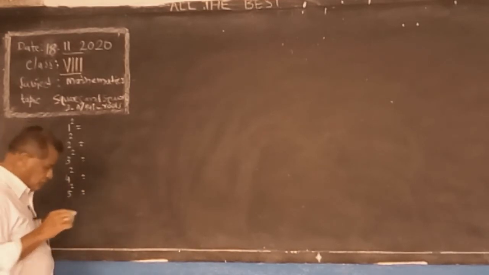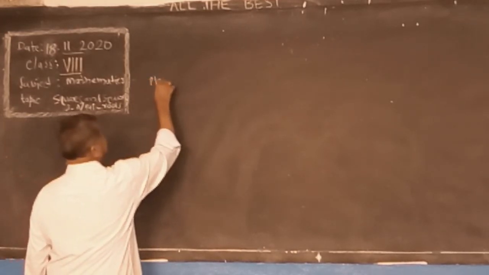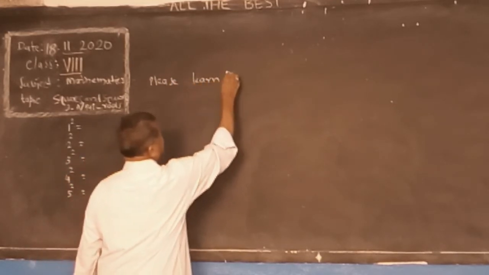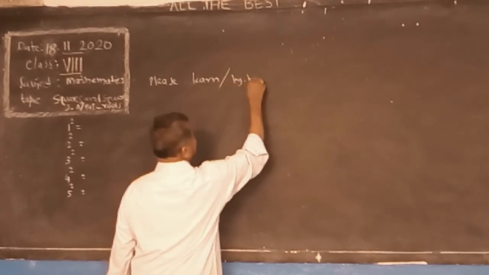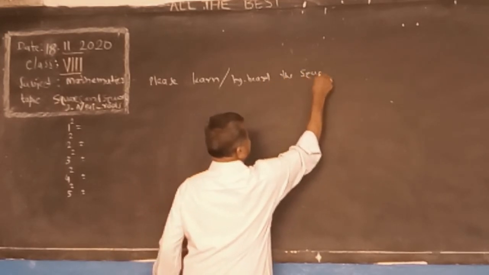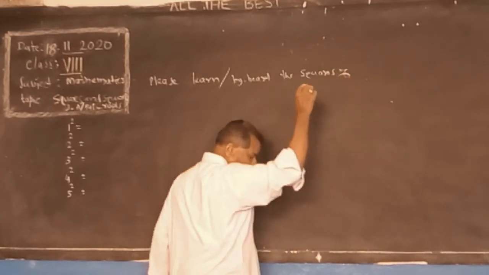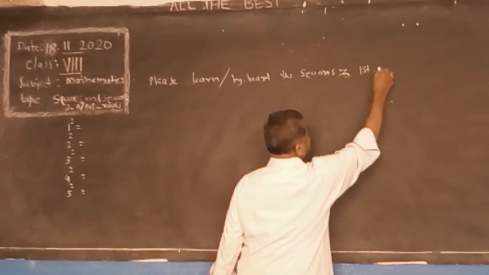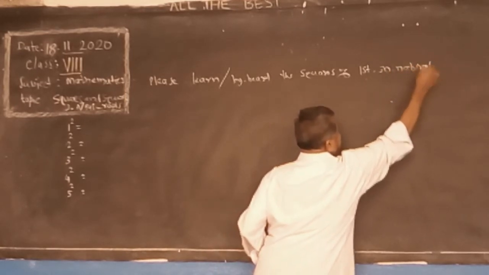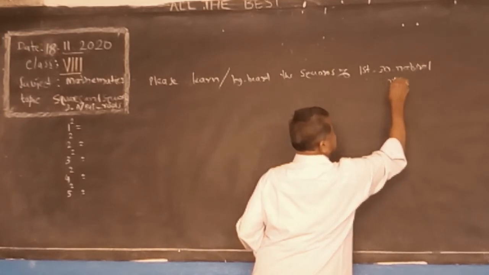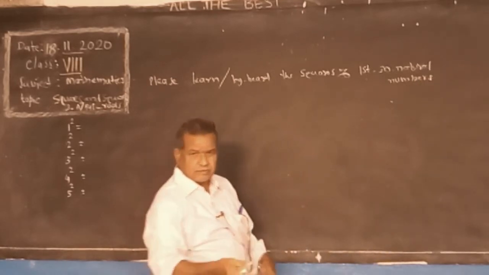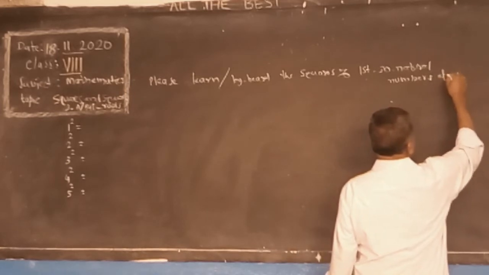Please learn by heart the squares of the first 30 natural numbers at least.